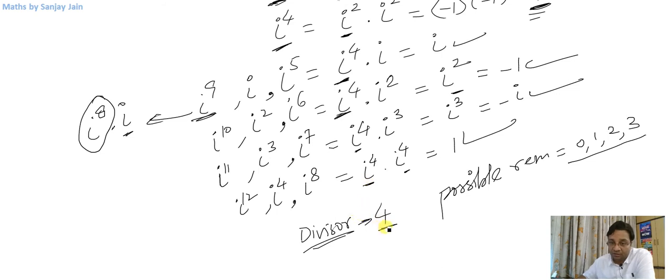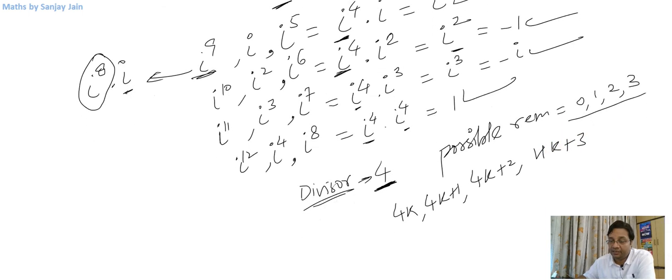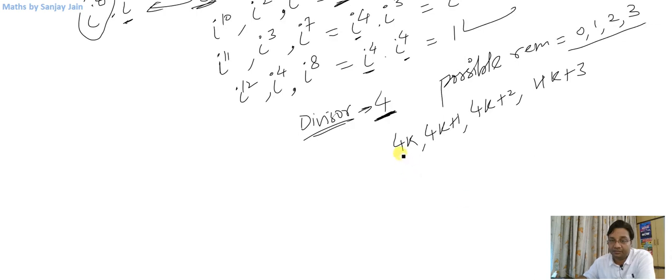So on the base of 4, if I want to write the positive integers, I can write the numbers as 4k, 4k plus 1, 4k plus 2 or 4k plus 3, right? In these categories I can divide the numbers. If I divide a number by 4, either it will give remainder 0 or 1 or 2 or 3. There is no other possibility about remainders, so I can divide the numbers in these 4 categories.